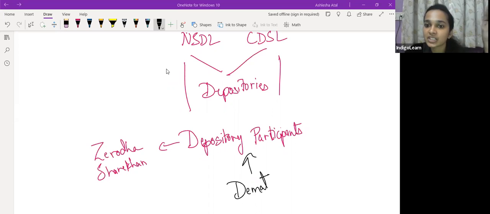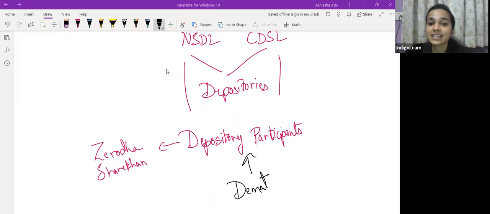So ये जो two depositories है, NSDL and CDSL, उनके साथ there are several depository participants linked to them. The dematerialized securities, they are held by the investors in their demat accounts with these depository participants. और वो depository participants के साथ जो उनका demat account है, they keep a track of everything. They keep a track of the purchase made, the transfer made, transmission of shares. ये सारा जो है सब कुछ digitalized हो गया है, and everything is facilitated by these depository participants. So इस situation में क्या हो गया है?